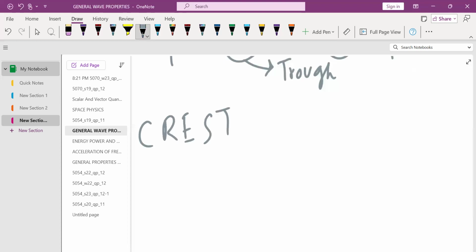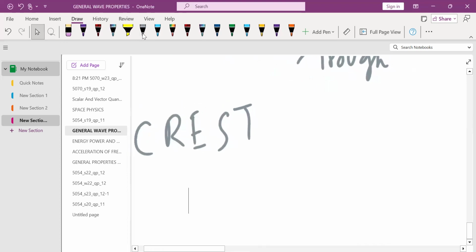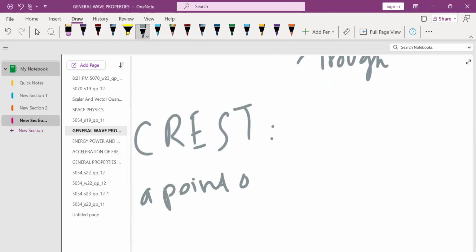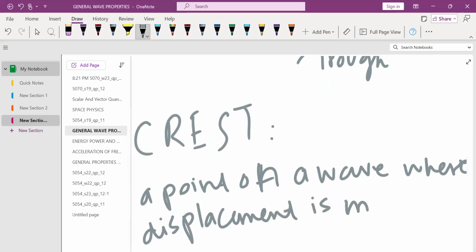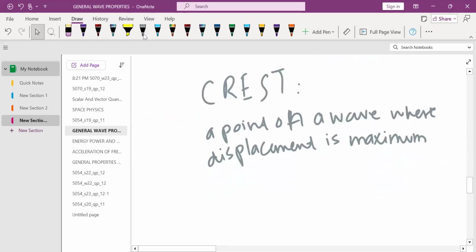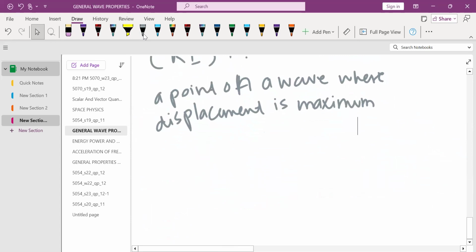So the crest is the point on a wave where the displacement of the wave is maximum. Crest is a point on a wave where displacement is maximum. You can see that the crest is above the trough and the trough is below the crest. So crest is a point on a wave where the displacement is maximum.